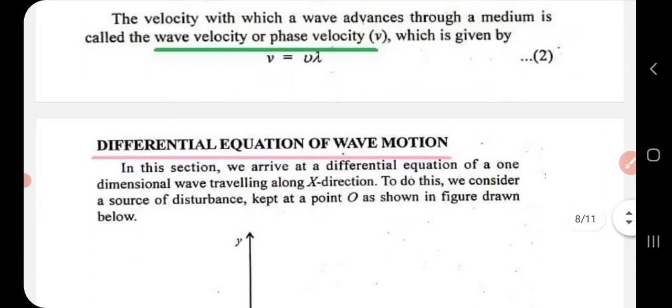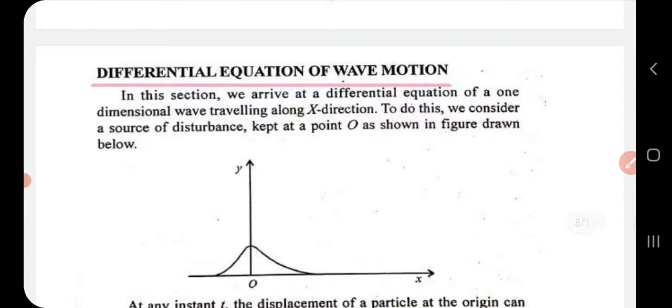Now, another important question: derive the differential equation of wave motion. For that, you have to consider a one-dimensional wave traveling along the x direction. You have to consider a source of disturbance. For the wave to originate, I have already told you that there should be a source. So we are considering a source of disturbance kept at a point O as shown in the figure.